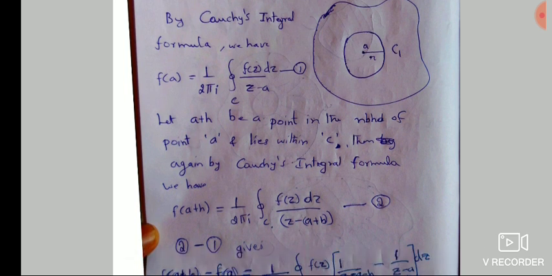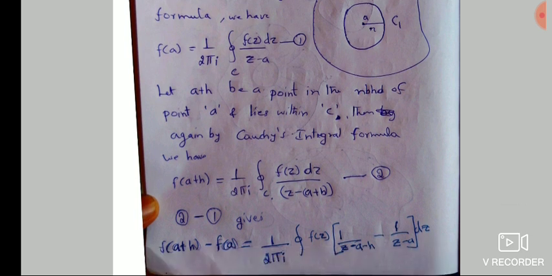Then let a plus h. What is h? h is a small space, so a plus h is another point which is very near to a. Let a plus h be a point in the neighborhood of point A. What is the neighborhood of point A? This small region, the points inside C1. So a plus h will be a point in the neighborhood of point A, lying within C.